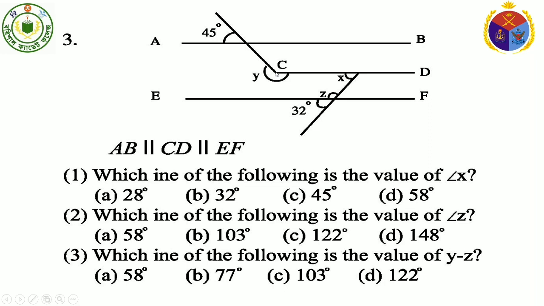Therefore angle y minus z equals 225 degrees minus 148 degrees, because the value of z is 148 degrees, that is 77 degrees. So our correct answer is option B, 77 degrees.